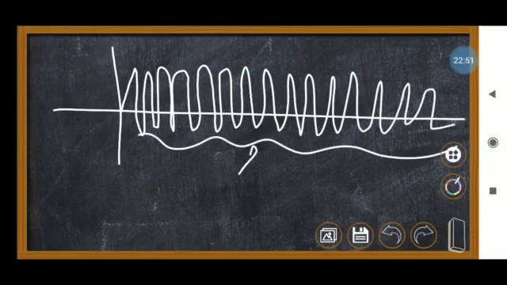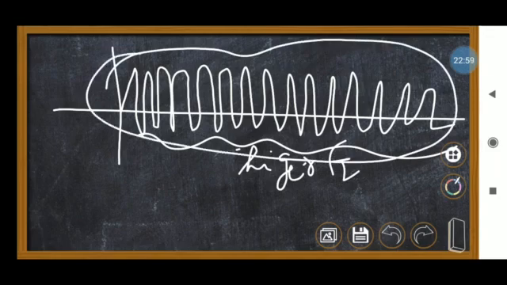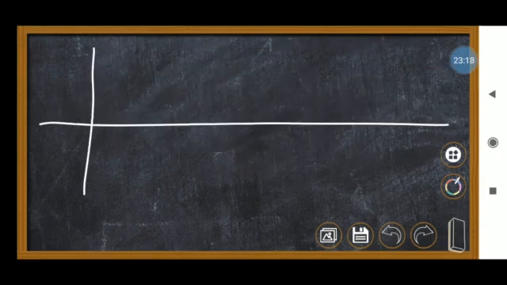If you consider this wave, the gap is very small, so it produces a higher frequency. But when you consider adult persons, the frequency level will be much lower.